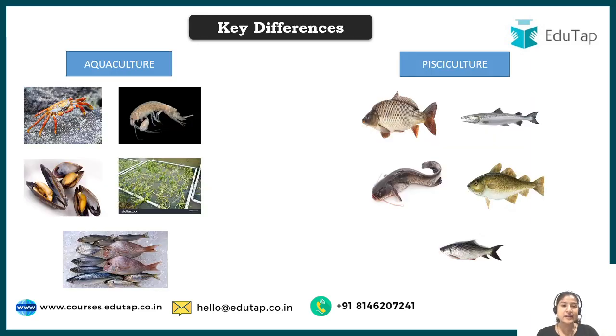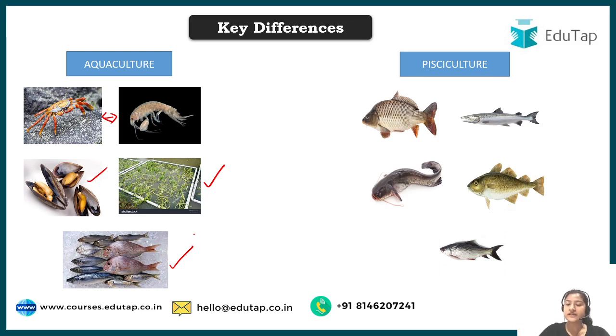If you look at the examples, on one side I have aquaculture and on the other side I have pisciculture. In aquaculture, the first two are examples of crustaceans. Then we have mollusks, and we have flora also, which we talked about, water plants. Then we have fishes also, which come under aquaculture. It does not mean that fish won't come in aquaculture, because pisciculture is a part of it. When you are doing it specifically for fishes, then it is known as pisciculture.